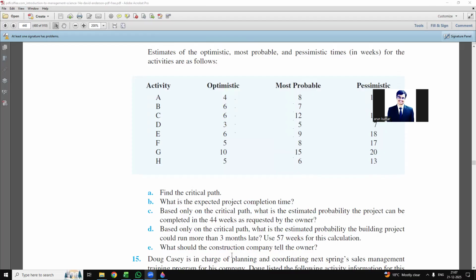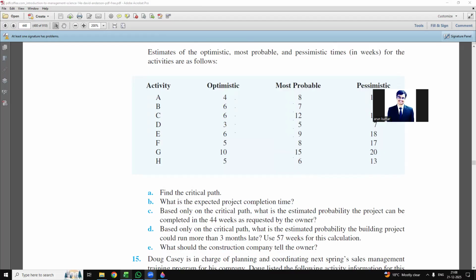And then in part D, the estimated probability that the building project could run more than 3 months, we need to use 57 weeks for this calculation. And then, what should the construction company tell the owner?